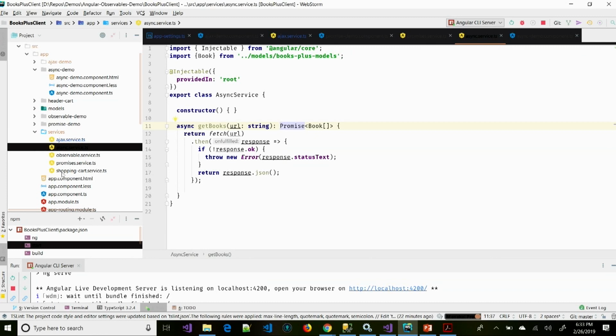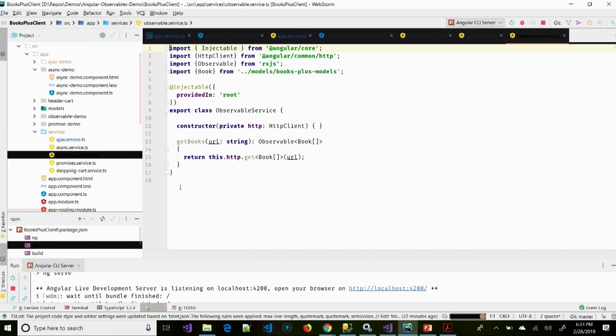So let's look at this observable service. In the observable service, number one, instead of an HTTP promise, it returns an observable of books. Well, I said it was going to be longer, but look, it's a lot shorter. This.http.get, I'm returning a type of books because it's generic, so I can specify the data type that's going to be returned, and I just pass in the URL. Pretty simple, since it's just a get method.